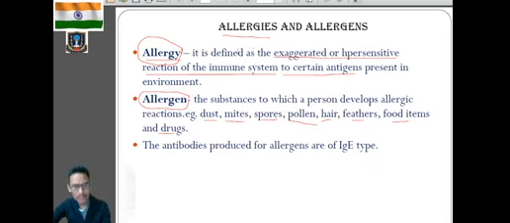During these allergic reactions, our body's immune system will produce the antibody IgE, and at the same time it will also produce histamine. So during allergic reactions, our body responds to those allergens by producing the antibody IgE. Do you remember this antibody IgE? And it also produces histamine, which will produce the hypersensitive reactions.